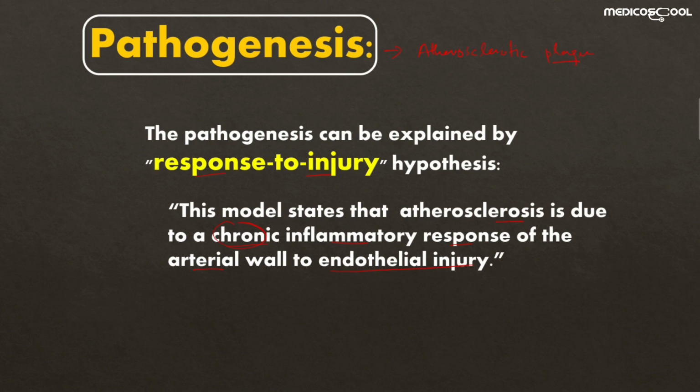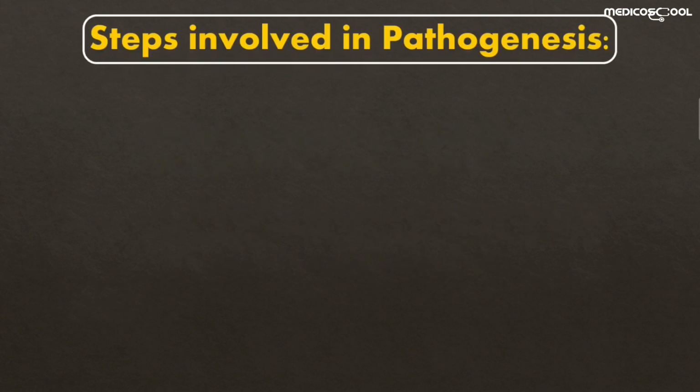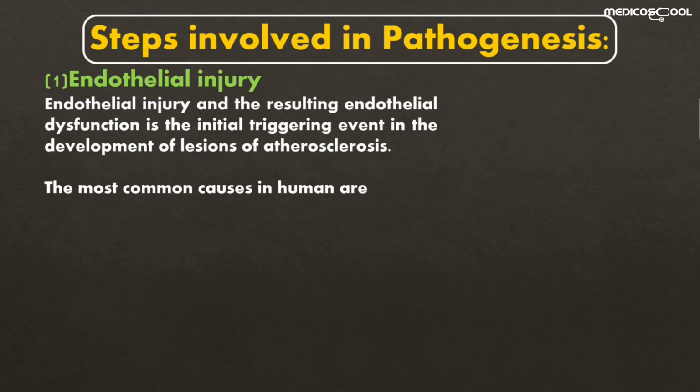Now let's discuss the steps involved in the pathogenesis of the response to injury hypothesis. The first one is the endothelial injury. The endothelial injury and the resulting endothelial dysfunction is the initial and triggering event in the development of lesions of atherosclerosis.